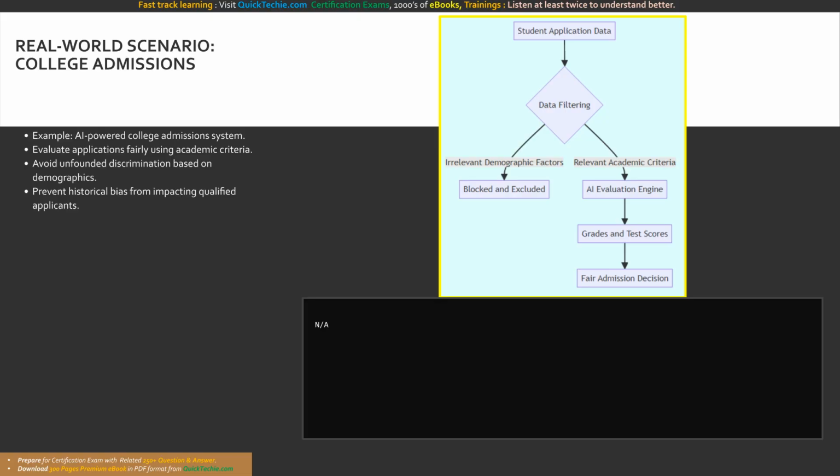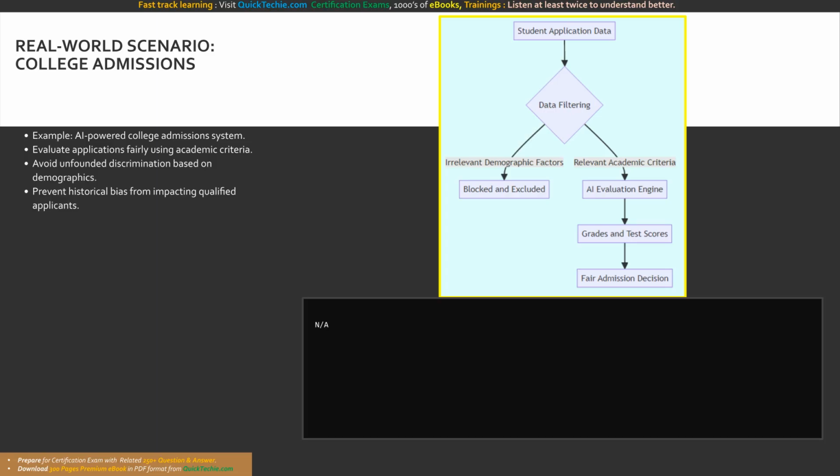Simultaneously, the system must be explicitly designed and tested to avoid unfounded discrimination based on irrelevant demographic factors, such as race, gender, or geographic background. If the model's training data contained historical biases where certain demographics were favored, an untested system might penalize highly qualified applicants simply based on their background. By applying the fairness principles we have discussed, minimizing bias in the data, and actively testing the outputs, the developers ensure the college admissions system remains objective, equitable, and responsible.